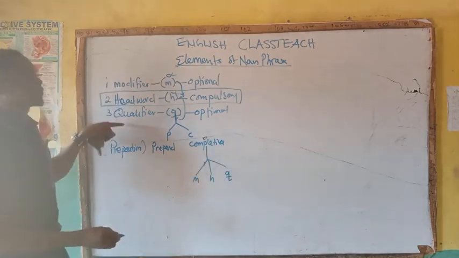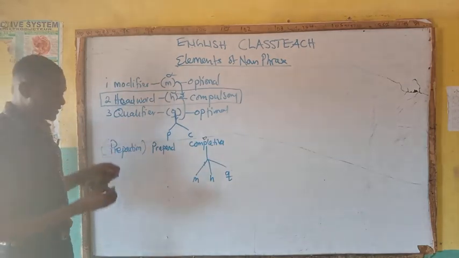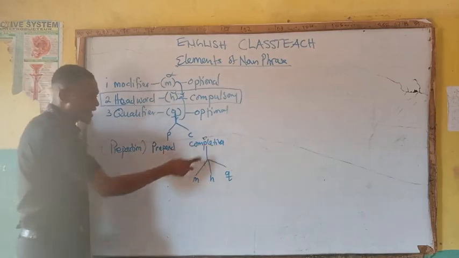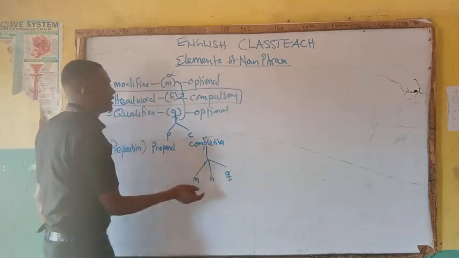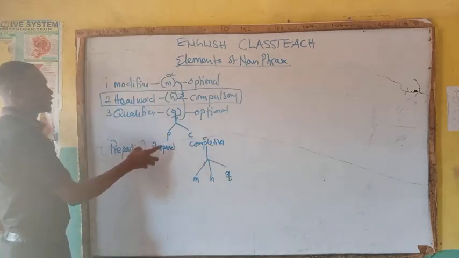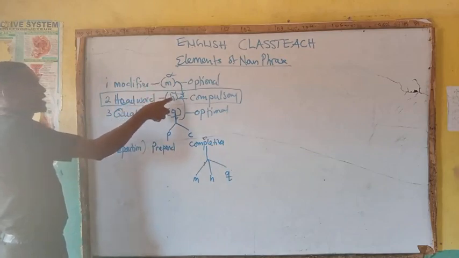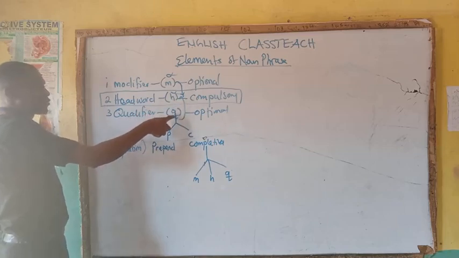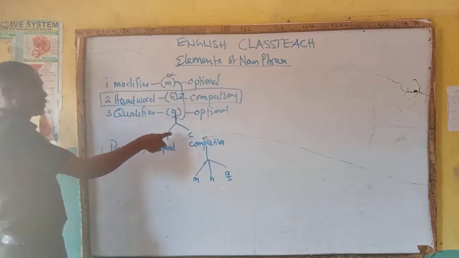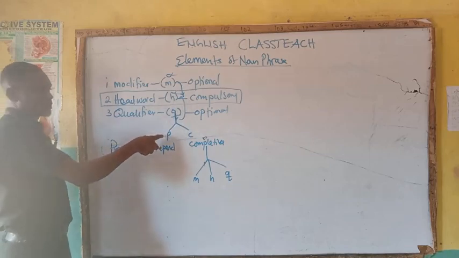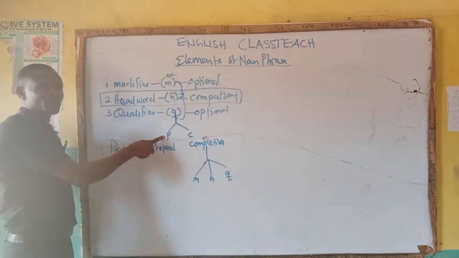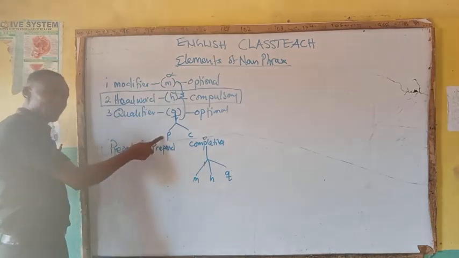Coming back to the elements of noun phrase. Are you getting it? So completive has MHQ. Now let's come back to this place. Just like modifier, head word, qualifier, then qualifier has another element, which is what? What does P stand for? Prepend.